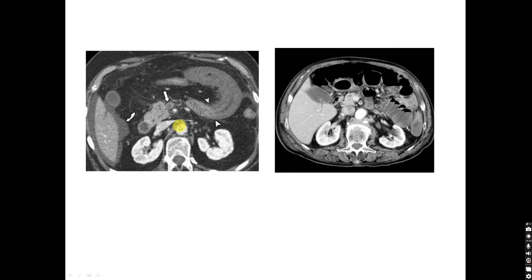The axial contrast-enhanced CT image shows a filling defect in the superior mesenteric vein. You can see the bowel here, which is thickened and shows less enhancement compared to this normal enhancing non-thickened bowel. This is another patient, a post-contrast CT image showing a filling defect in the superior mesenteric artery while the superior mesenteric vein is normal. So bowel ischemia can be caused by vein obstruction or arterial obstruction. In arterial obstruction the patient usually needs surgery. Superior mesenteric vein thrombosis can be treated conservatively with anticoagulants.